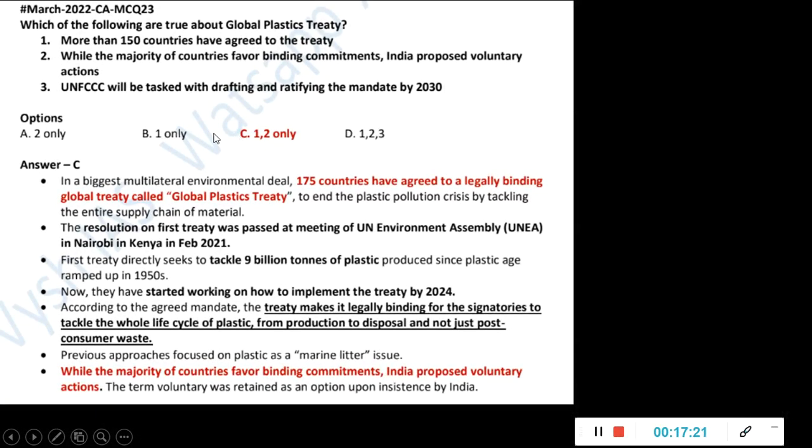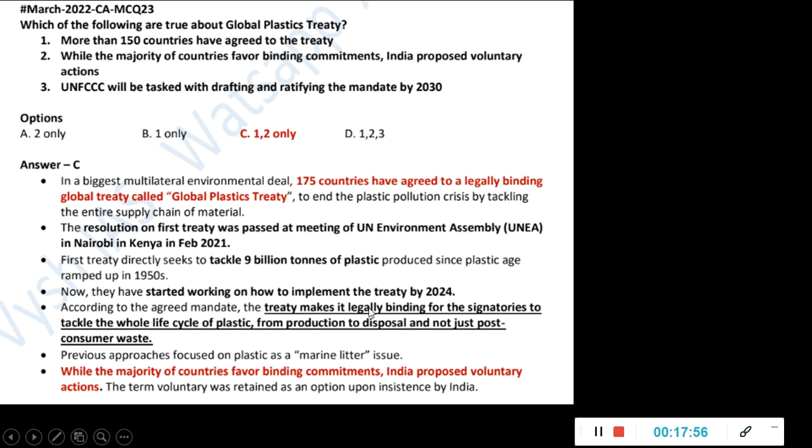So 1, 2 only. If you see the first two, it is correct. 175 countries have agreed to this legally binding global treaty. Because every treaty will not be legally binding, this is important. Once you have signed and ratified it, you have to abide by it and follow it. The resolution for the first treaty was passed at the meeting of UN Environment Assembly (UNEA) in Nairobi in Kenya in February 2021. It's the biggest multilateral environmental deal, and tackling 9 billion tons of plastic is the goal, and it has to be implemented by 2024. So that's why work has already started.